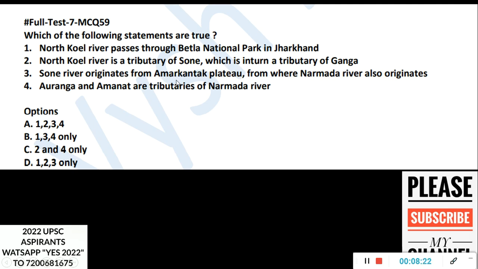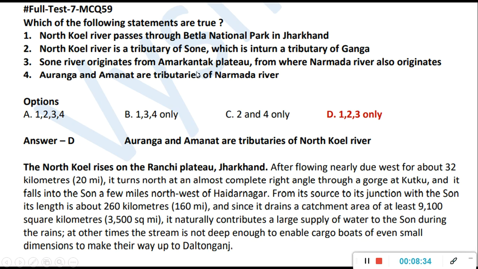Okay, so here if you see, statements 1, 2, 3 are true. But 4 is false, because Auranga and Amanat are the tributaries of the Son River, not the Narmada River. And if you see, North Koil River is a tributary of Son. So if you see the connection, these two are the tributaries of North Koil. North Koil is the tributary of Son. Son is the tributary of Ganga. Okay, so everything is going and joining the bigger river.